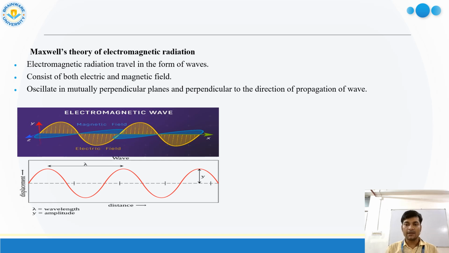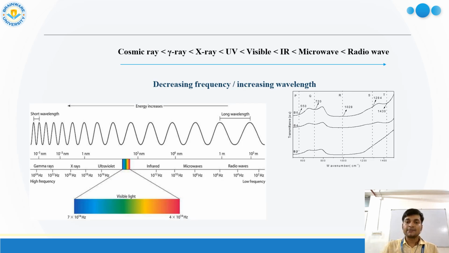Electromagnetic radiation has two fields, electric field and magnetic field, propagating perpendicularly with a wave-like nature. When this electromagnetic radiation interacts with matter, we get different types of spectroscopy depending on the energy of the radiation. The lowest frequency region is the radio wave, which when interacting with matter generates radio frequency.